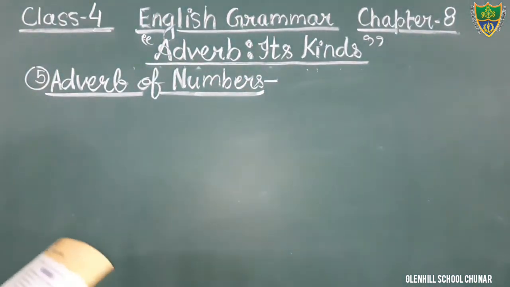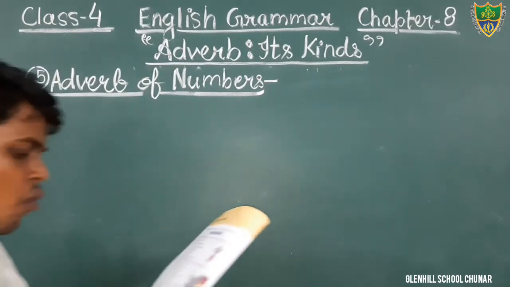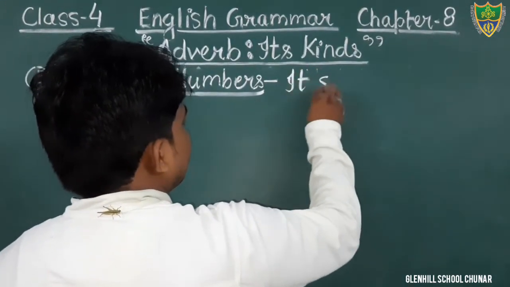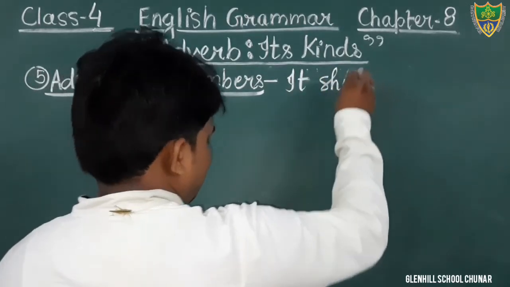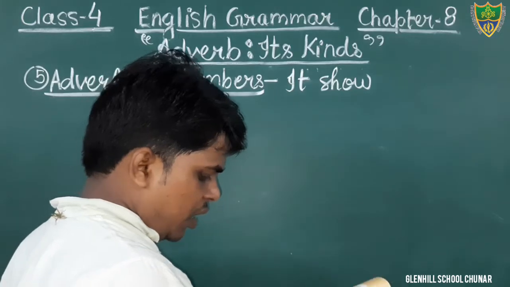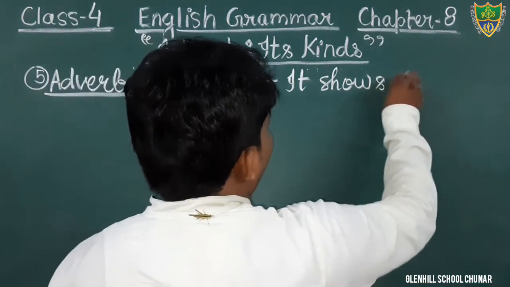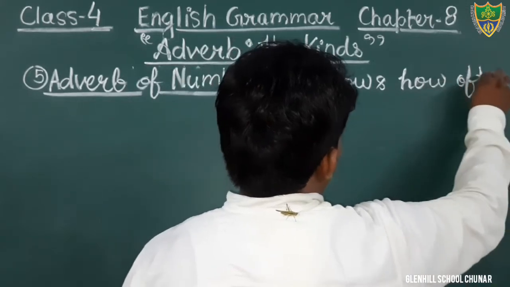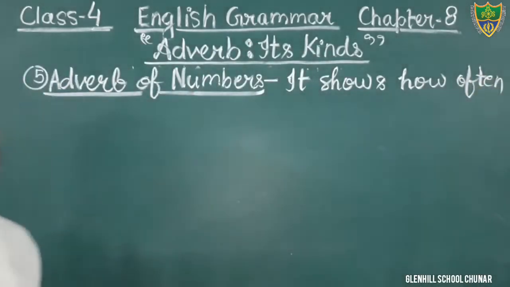Adverb of numbers. It shows how often an action is done. It shows how often. It means kitni baar. How often. O-F-T-E-N.